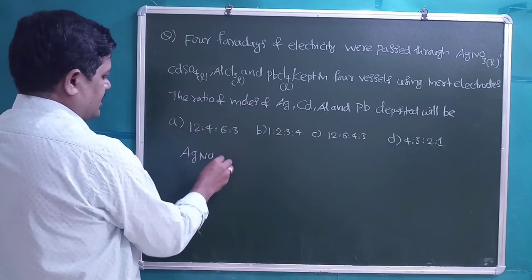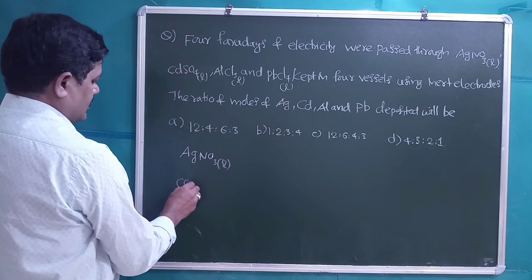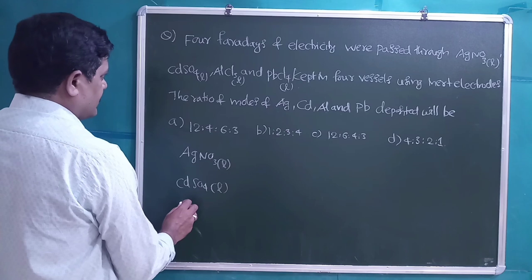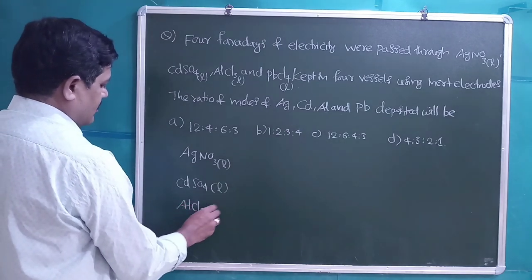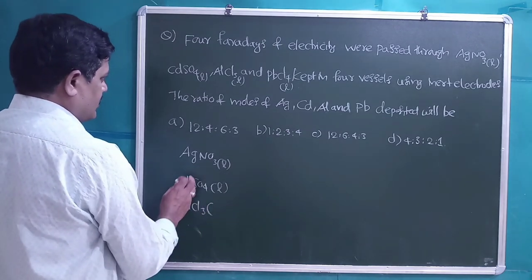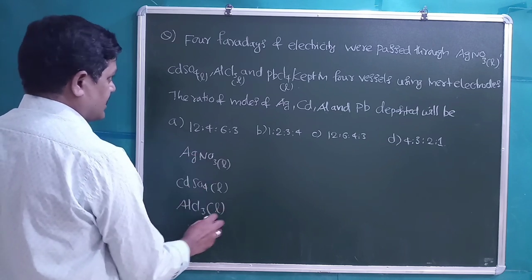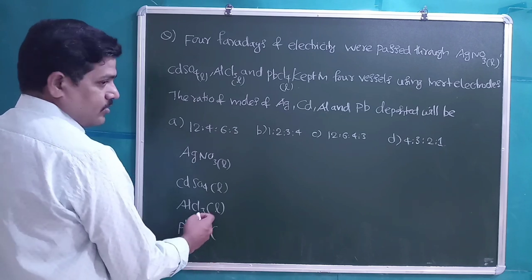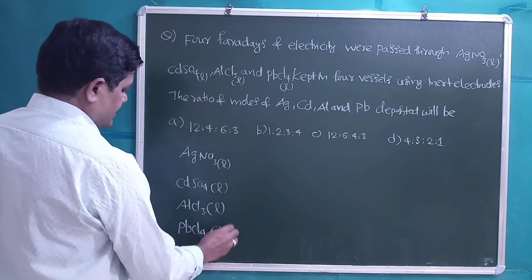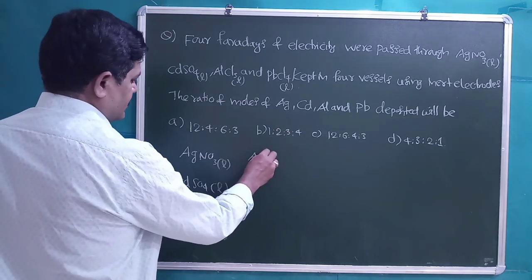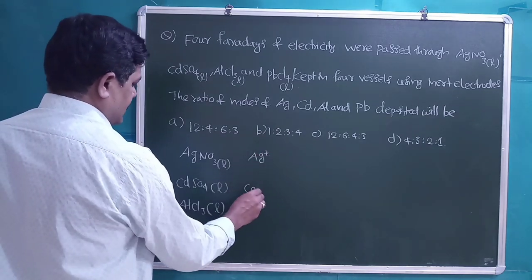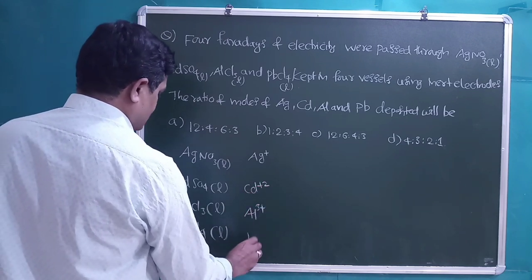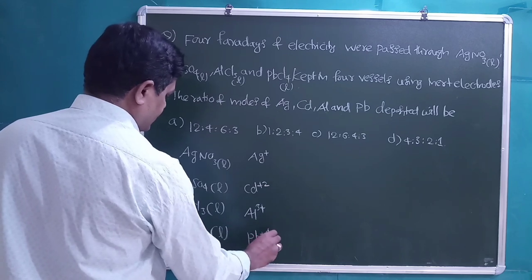AgNO3 liquid, that is in the molten state. CdSO4 liquid, cadmium sulfate liquid state. AlCl3, aluminum chloride liquid state. PbCl4, lead 4 chloride, it is given, right, liquid state. The charge on the metal cations: Ag has plus 1 charge, Cd has plus 2 charge, Al has plus 3 charge, Pb has plus 4 charge.